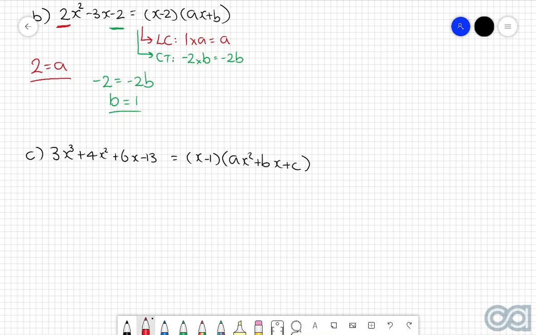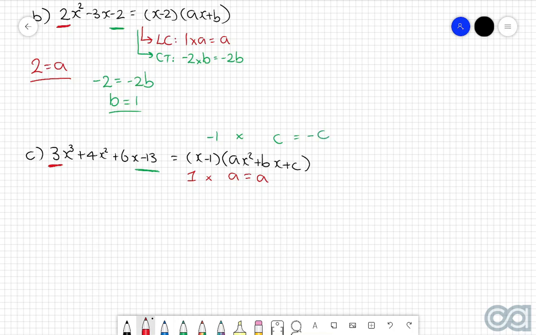So on the left-hand side of the equation, we can see that the leading coefficient is 3. And then on the right-hand side, the leading coefficients of both these parts are 1 and a. So therefore, the leading coefficient of the right-hand side will be 1 multiplied by a, which is just a. And now if we move on to the constant terms, on the left-hand side, we can see that this term is equal to negative 13. Then on the right-hand side, the two constant terms are negative 1 and c.